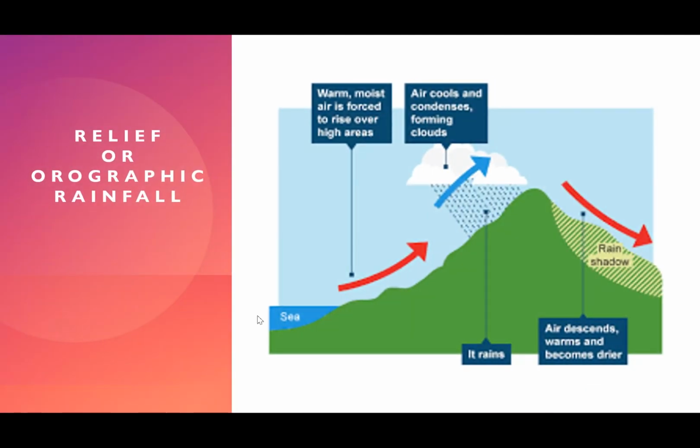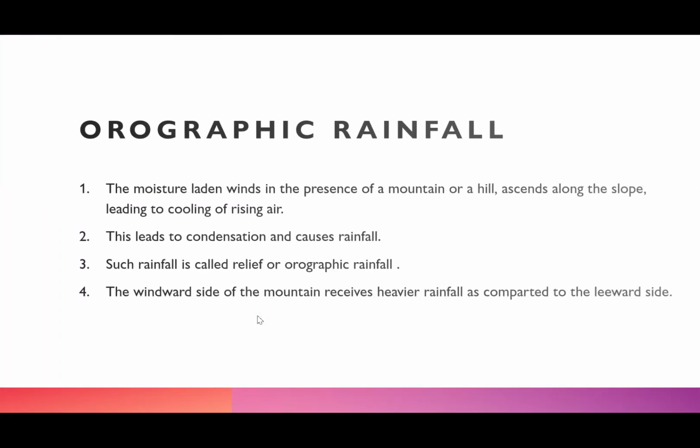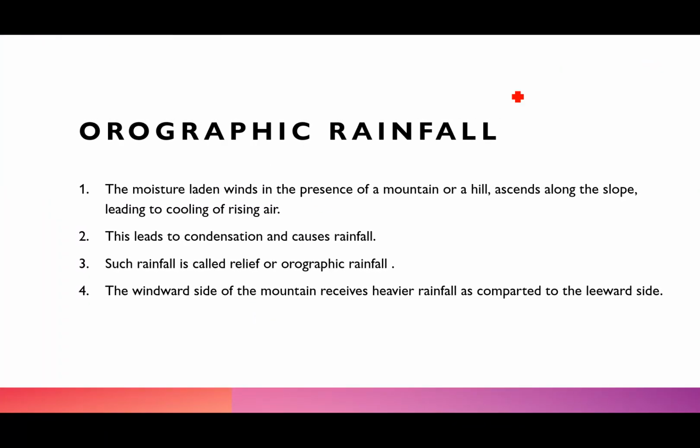Now then comes the relief or the orographic rainfall. Before I go on to explain this diagram, I've also prepared a slide for you. What happens here? You have to understand this with a windward side and a leeward side.